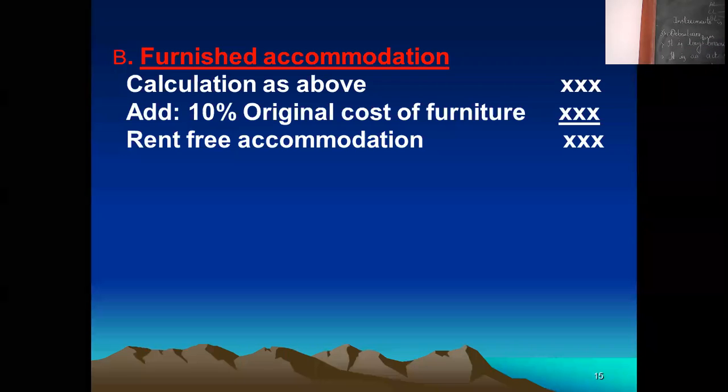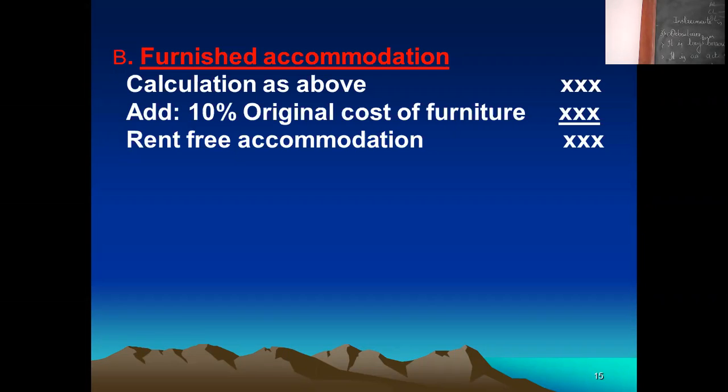Regarding rent-free accommodation, you classify the employee into two categories. One is government employee, another is non-government employee. Coming to the government employee, there is furnished accommodation and unfurnished accommodation. For unfurnished accommodation, take as per the government rent rate. For the furnished, you take the rent as per the government rate and add 10% of the original cost of furniture. This is regarding government employee.